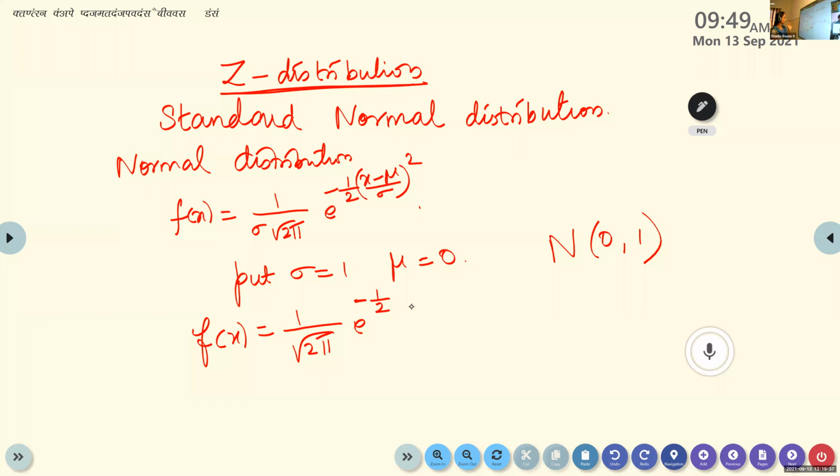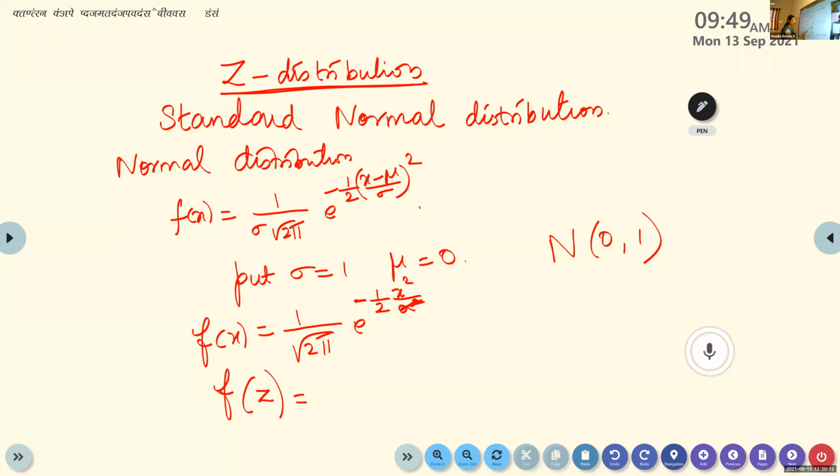But listen children, for the standard normal distribution, instead of x, we use the variable z. That is why we call this a Z distribution. So it is always denoted by f of z. The standard normal distribution is given by f of z is equal to 1 by root 2 pi e raised to minus z square by 2, where minus infinity less than z less than infinity.